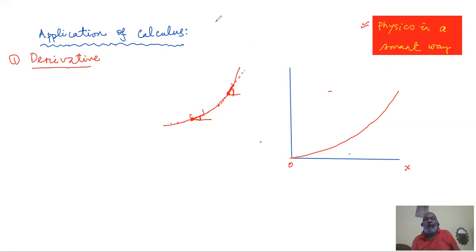The angle is changing from this to this. As the curve goes on, these things happen. So we can define a curve as a line with varying slopes at different positions. Okay.